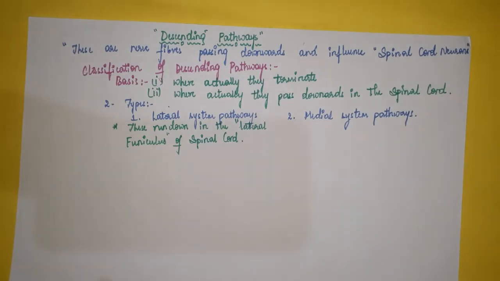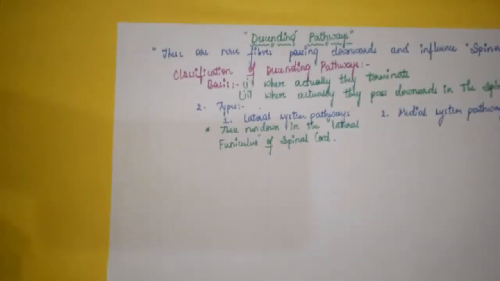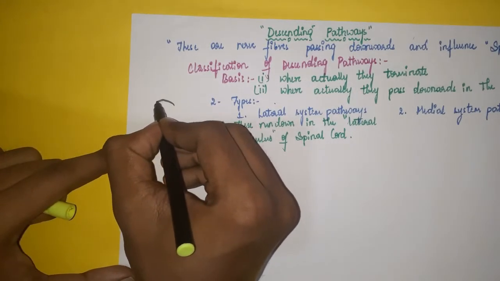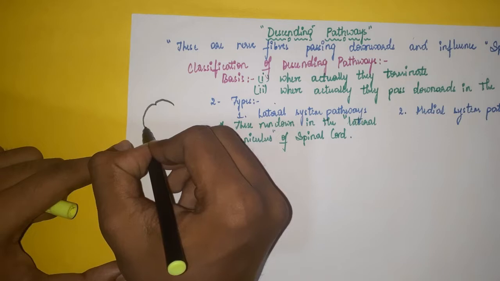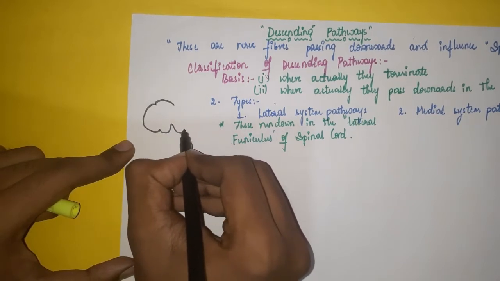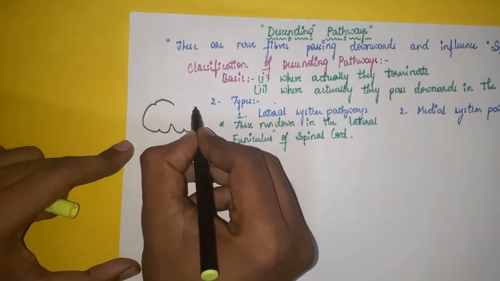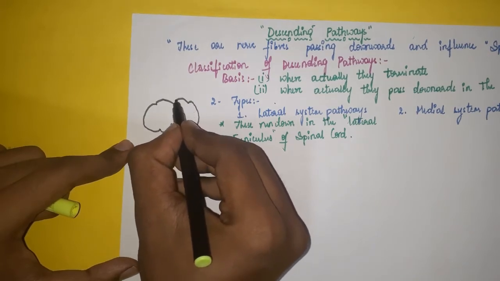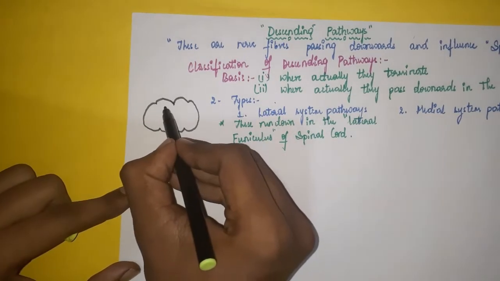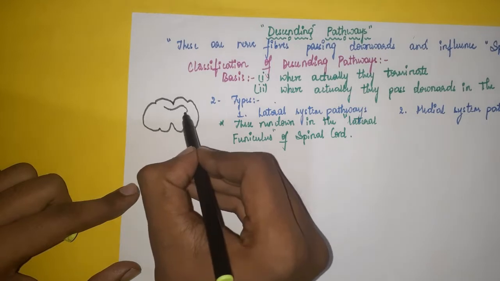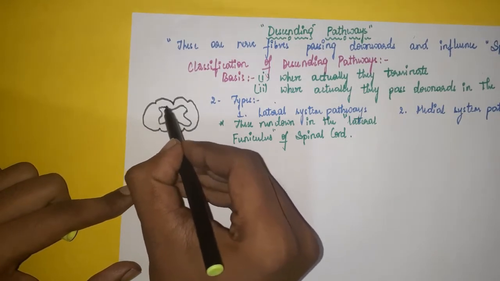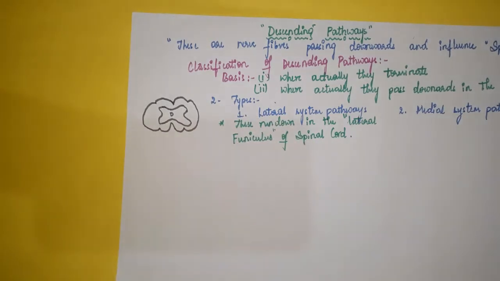Let me draw the horizontal section of the spinal cord. Now this is the gray matter. Central canal.